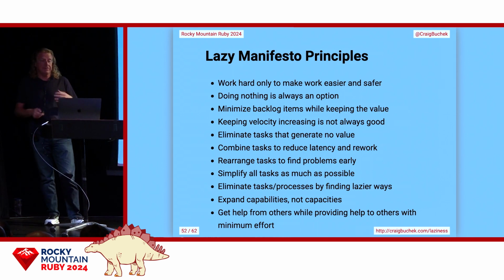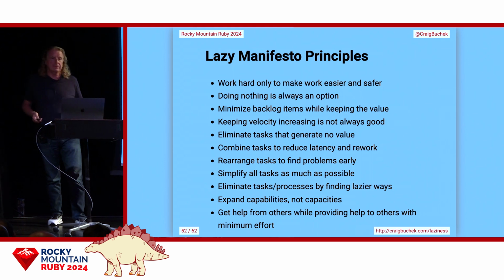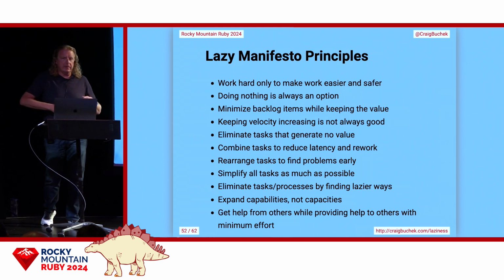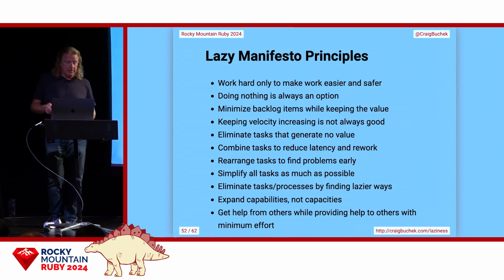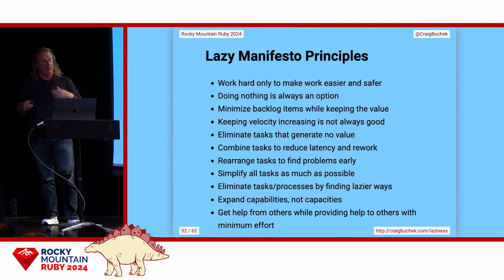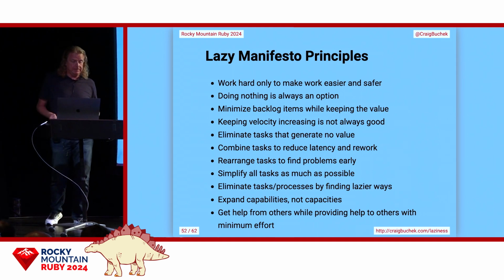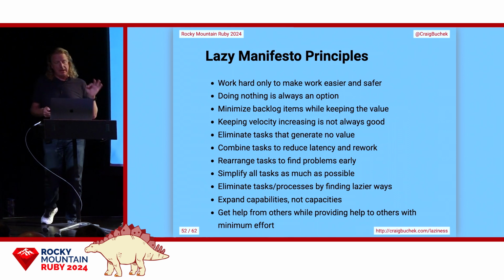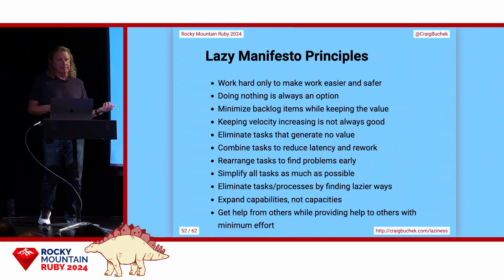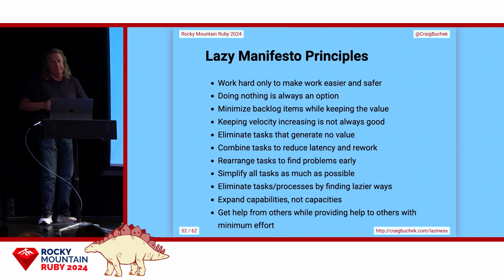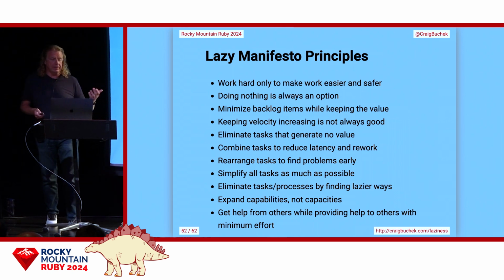Rearrange tasks to find the problems early. If you've done a lot of work and it turns out you've gone down the wrong way, it would have been better to figure that out earlier, right? Simplify all tasks, automation, find lazier ways. Capabilities over capacities: what are we capable of doing, not what do we have room to do? And get help from others.